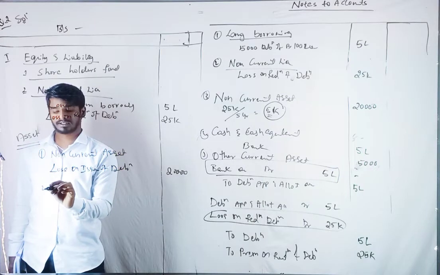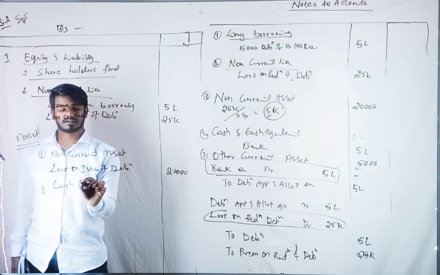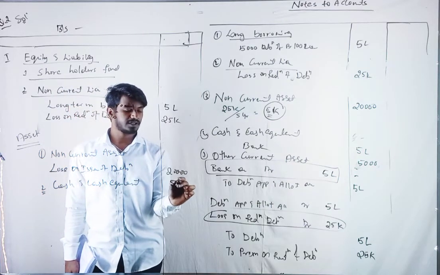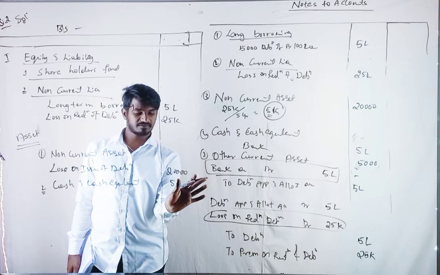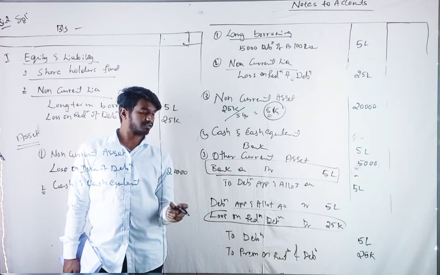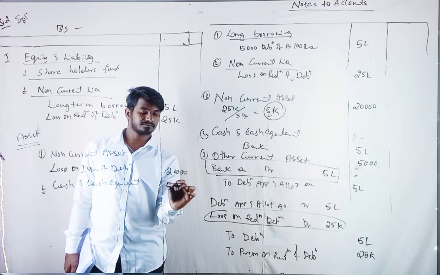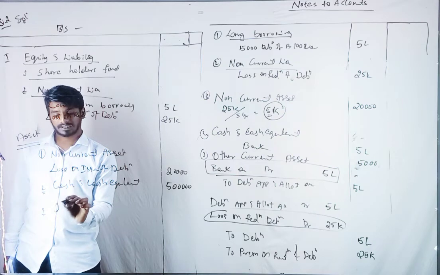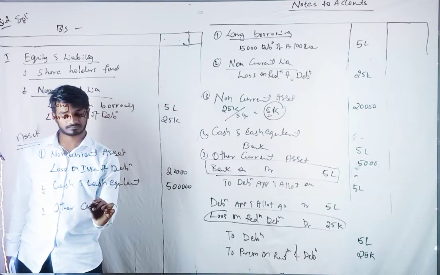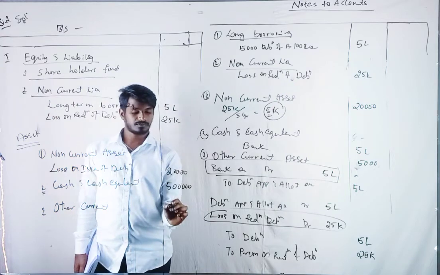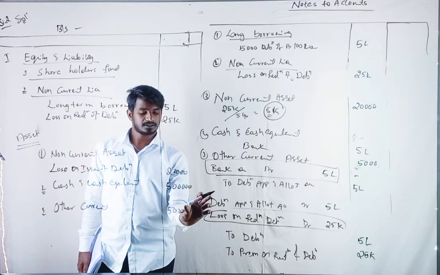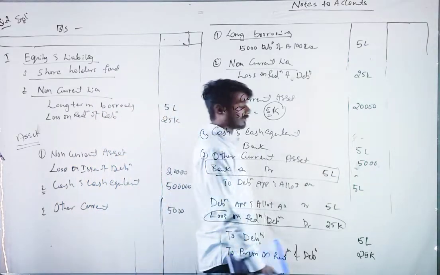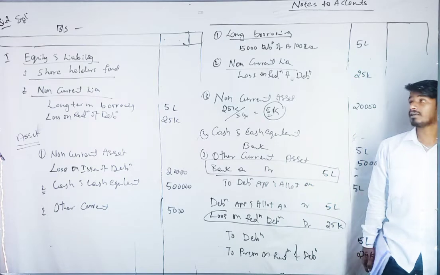And second one is cash and cash equivalent. How much we have received? 5 lakh. And the third, other current asset, we show 5,000, which is related to the current year write-off. Yes, the question 5 is done. You can take down this.